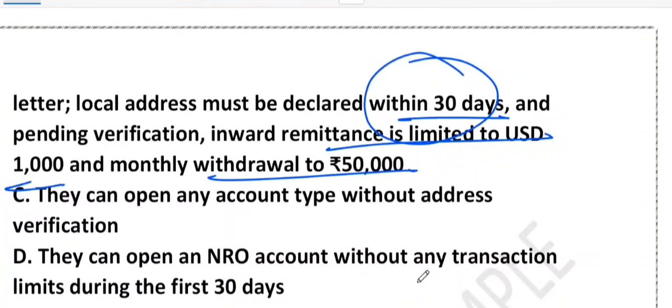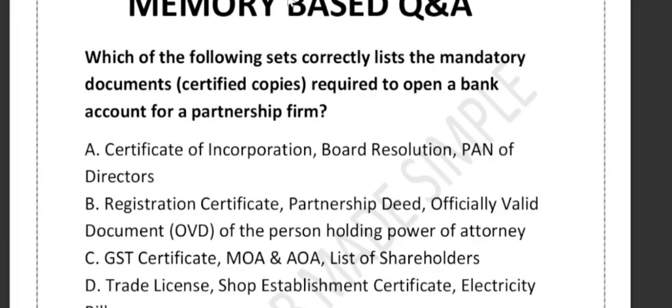What about C? They can open any account type, no address verification. That is against the KYC norm. Every account needs proper address proof. What about D? They can open an NRO account without any transaction limit. No transaction limit? No. Next question: open a bank account for a partnership firm.